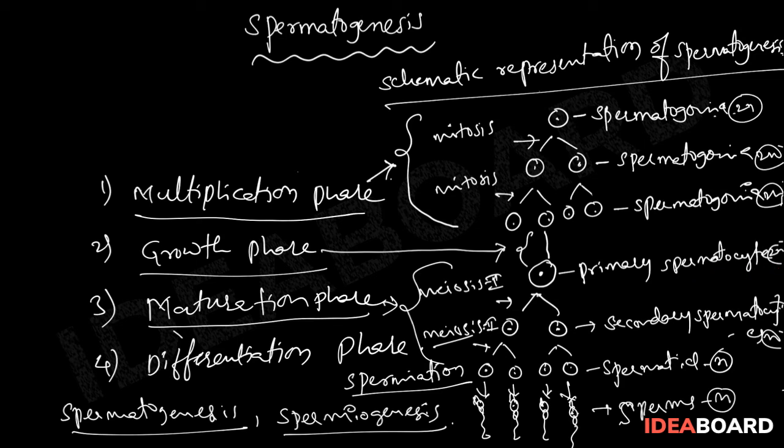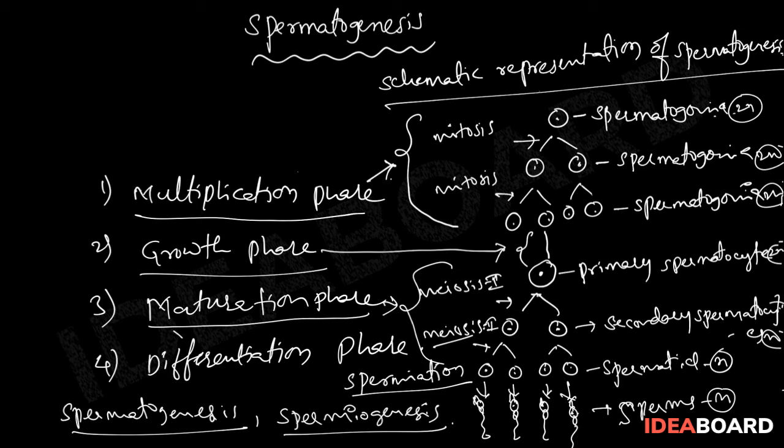It is also in the diploid state, with 2n chromosomes present in the primary spermatocyte. But after the primary spermatocyte undergoes meiosis division, the secondary spermatocytes, spermatids, and sperms that develop have the haploid set of chromosomes.